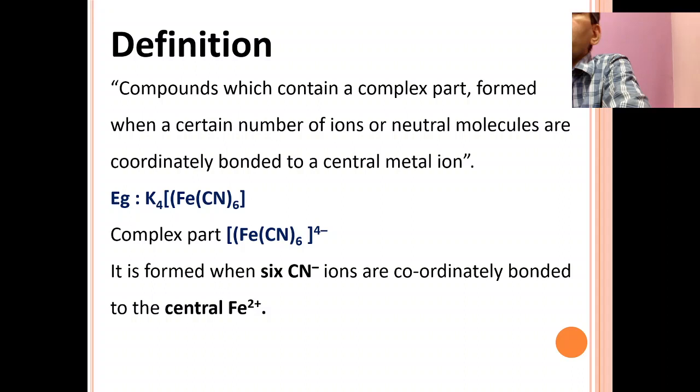What is a complex ion? It is not a simple ion like sodium ion or Cl minus ion. A complex ion is formed by two or more simple ions. That is why it is called a complex ion. And the second answer is that you cannot detect or analyze complex ions by simple semi-micro qualitative analysis. That is why it is called a complex ion, [Fe(CN)6].